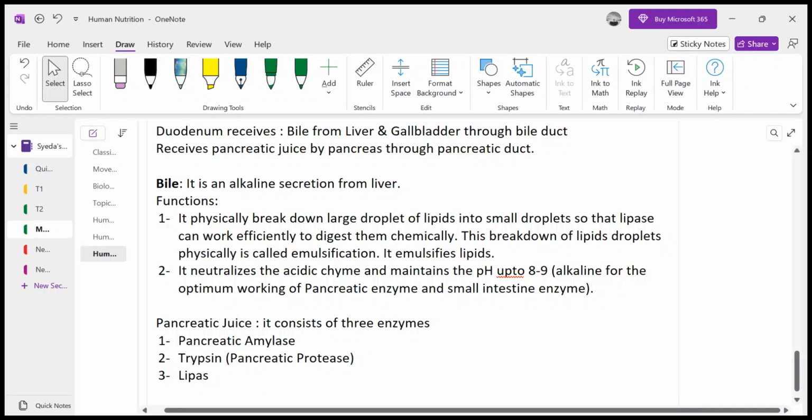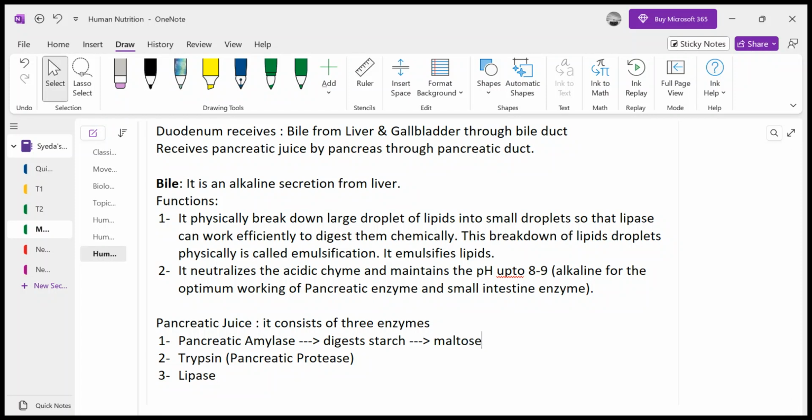As you can see, lipase was not secreted in the mouth, the esophagus, or the stomach. Lipid digestion had not started till the lipids reached the small intestine, right? So lipase is digesting the lipids, right? So you know their functions, right? Pancreatic amylase digests the leftover starch into maltose. Trypsin digests proteins and polypeptide chains.